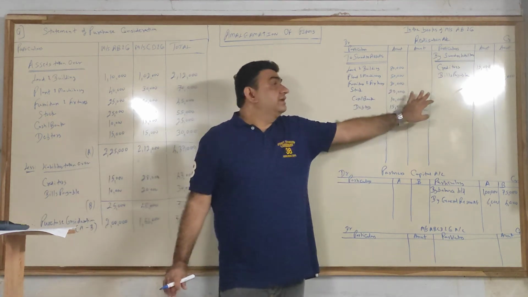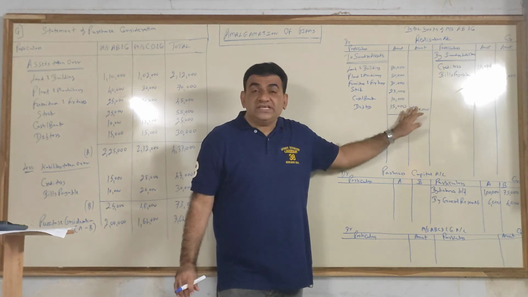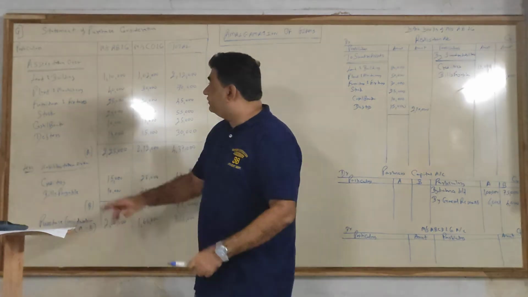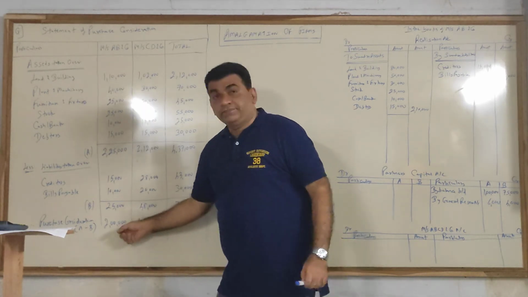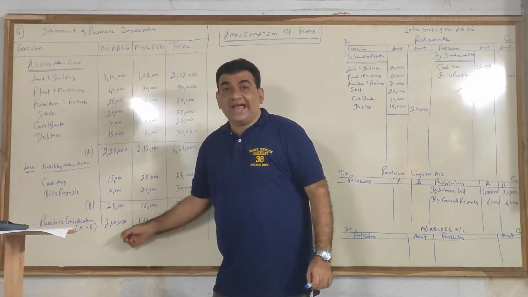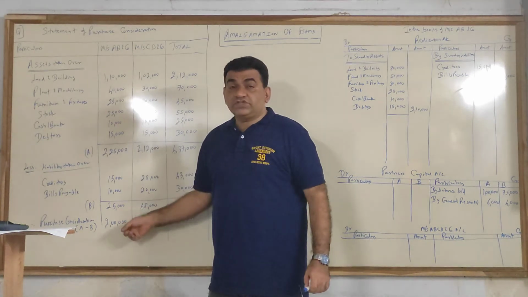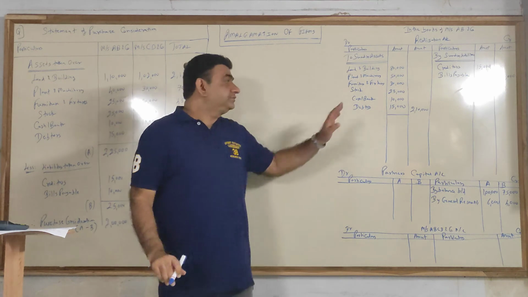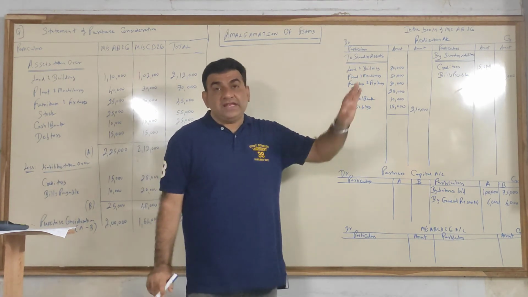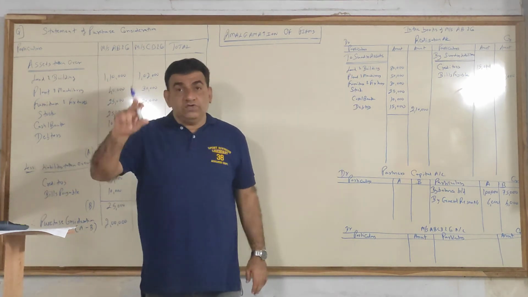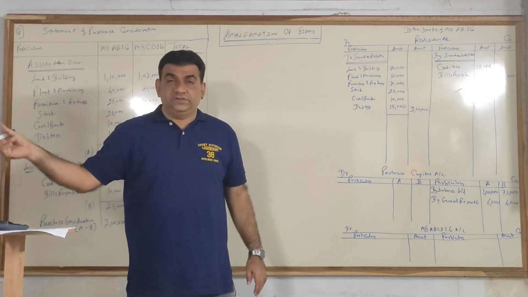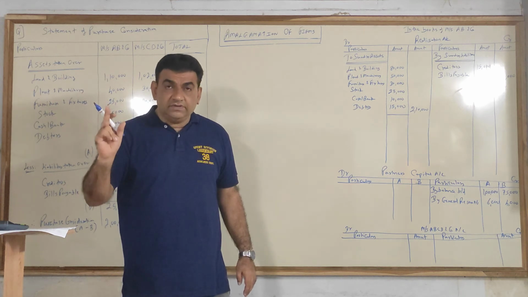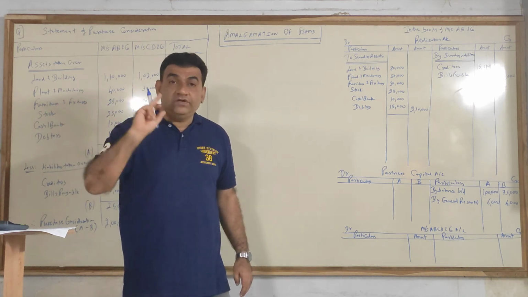Now which is the firm? A, B and company. Now see, the new firm A, B, C, D and company is taking over the first firm at what value? What is the PC of the first firm? 2 lakhs. Now listen very carefully. 2 lakhs is the value which the new firm will pay to the old firm.